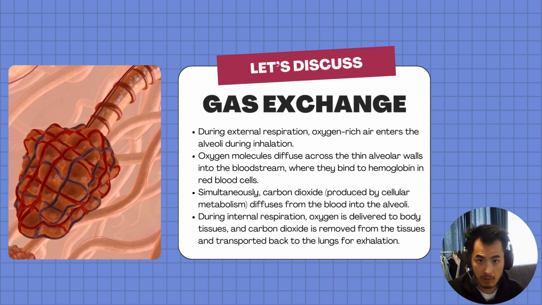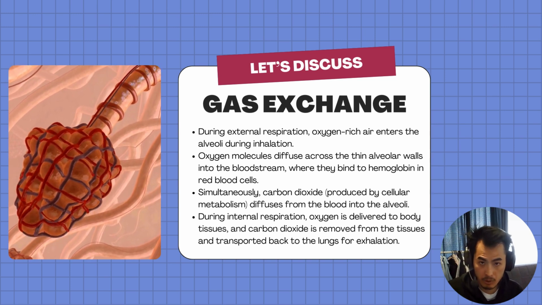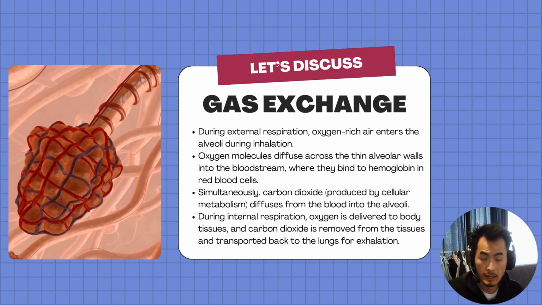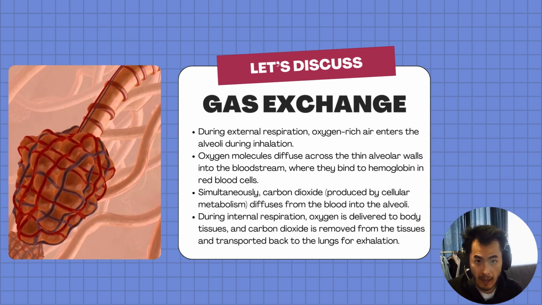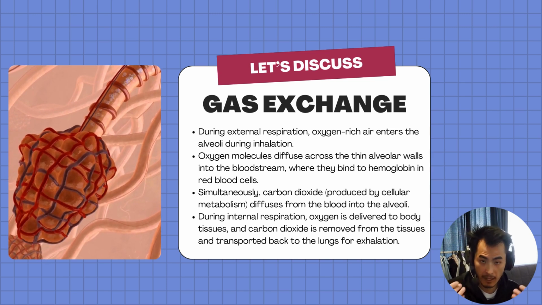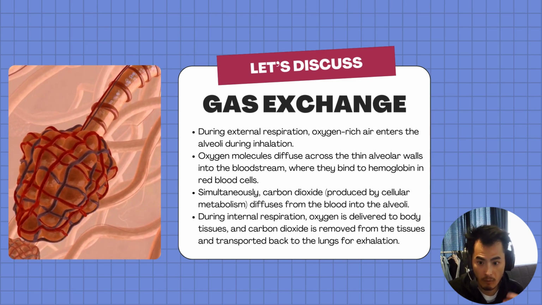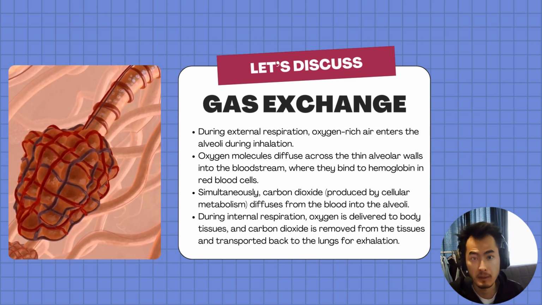So the pathway that you saw earlier, the mouth, the trachea, bronchiole, alveoli, it basically enables air to enter the body. We want as much oxygen to be absorbed. We want as much carbon dioxide to be removed from the body.